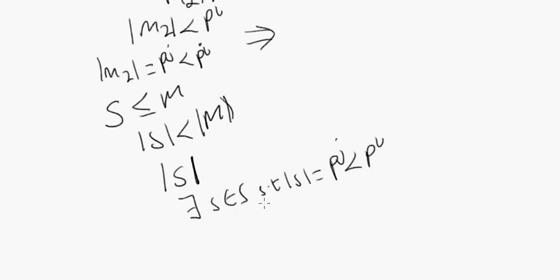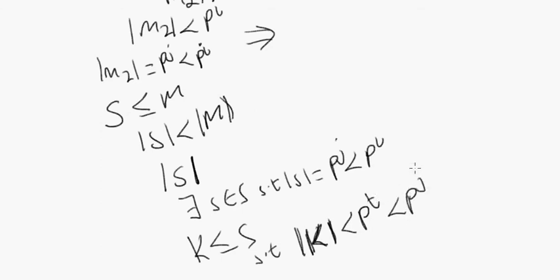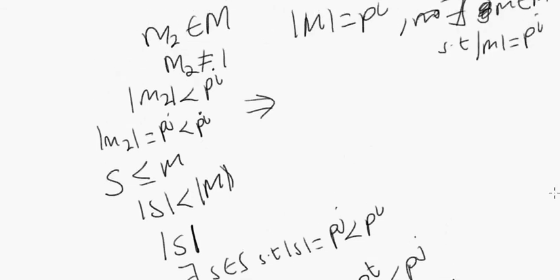Can we at least conclude from here that there must exist some subgroup K of S such that the order of K equals, let's say, p to the t, which is less than p to the j, for instance? And if there's an element little k in K such that it has order p to the t, then we have a subgroup of order p. Otherwise we don't, in which case we reduce. I don't know, is this making any sense to you? Right, is the question.